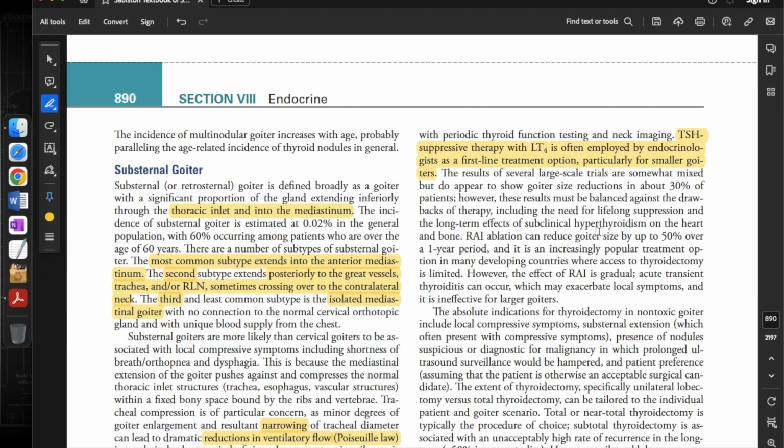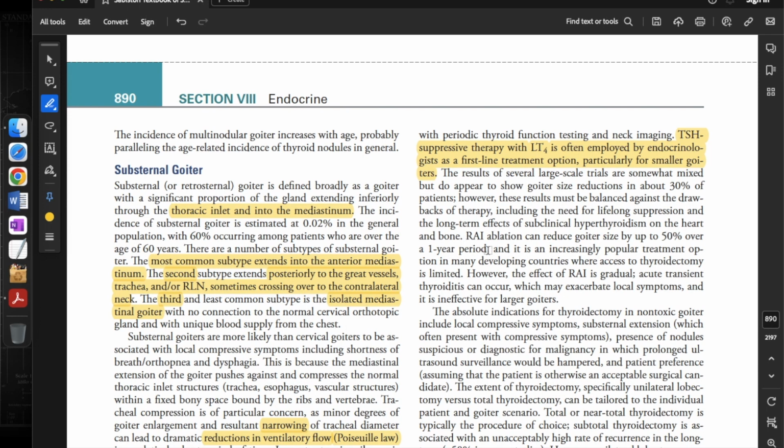The results of several large-scale trials are somewhat mixed but do appear to show goiter size reductions in about 30% of patients. However, these results must be balanced against the drawbacks of therapy, including the need for lifelong suppression and the long-term effects of subclinical hyperthyroidism on the heart and bone.